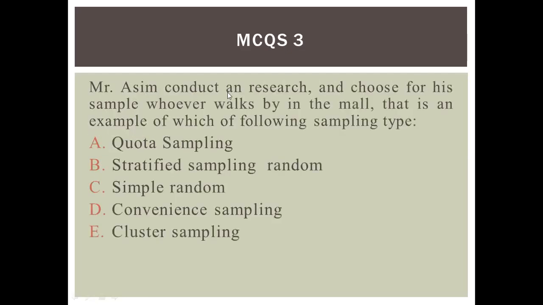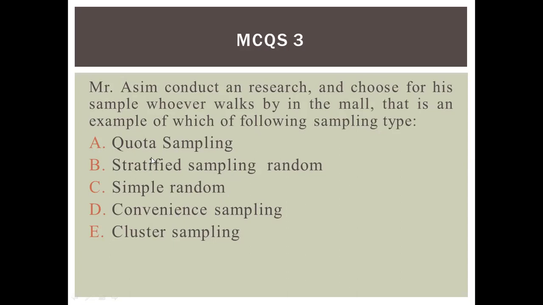Mr. Asim conducts a research and chooses for his sample whoever walks by in the mall. That is an example of which of the following sampling types? Quota, convenience, simple, or cluster sampling? The correct answer is D, convenience sampling.